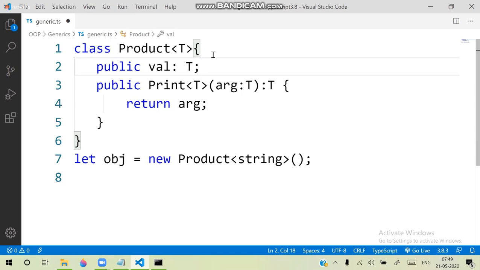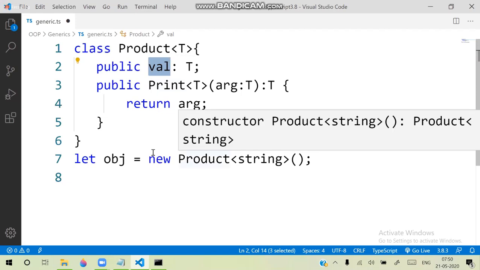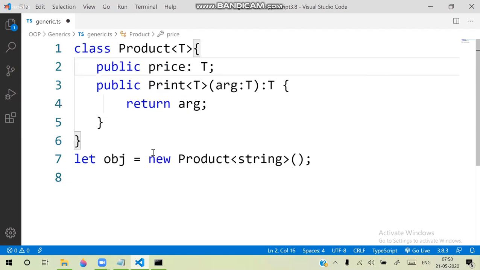Now what happens is, the value type which is present inside this particular product, suppose here I define some price. So this price is generic type. Obviously, actually it will be a number type, but just roughly I defined the price. Price is a generic type now.